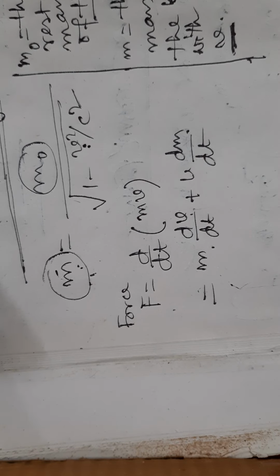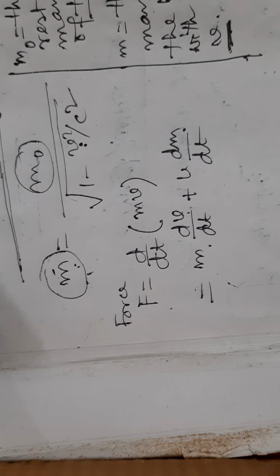Here, in the first term the velocity is variable and in the second term the mass is variable. Now the work done by the force F in a displacement ds of the body is equal to the change in the kinetic energy K of the body.